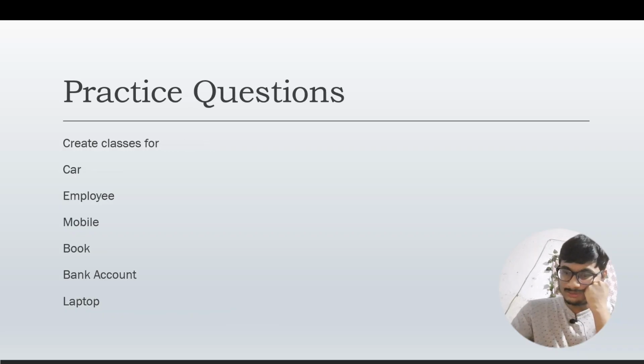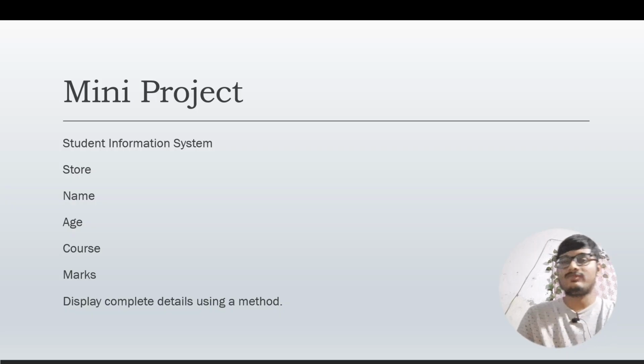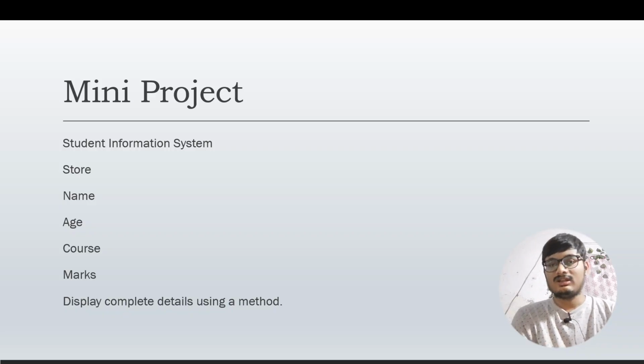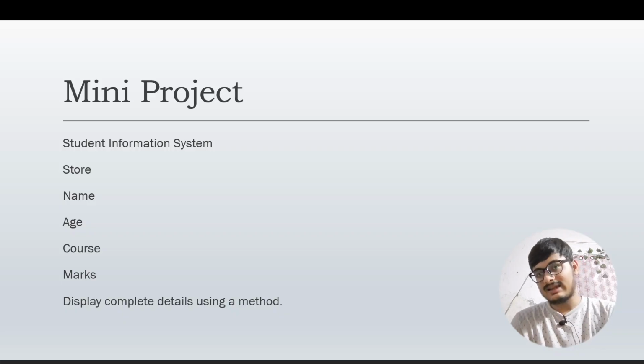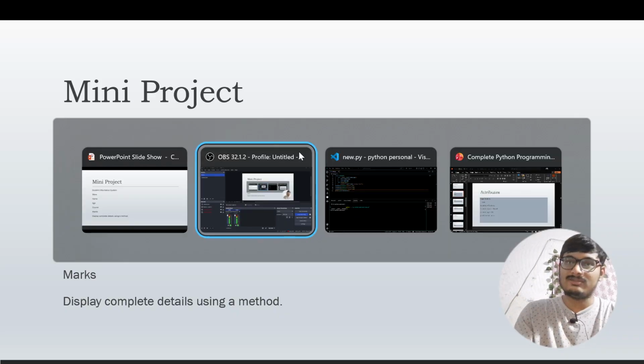Moving on, this is a mini project: you can make a student information system. You can store name, age, course and marks. Create a class called student, and in that class you can store the student's name, age, course and marks, and use a method to display the complete details. So let us just create this mini project.